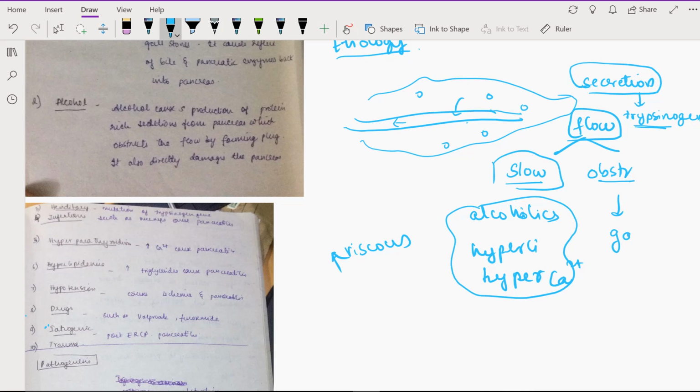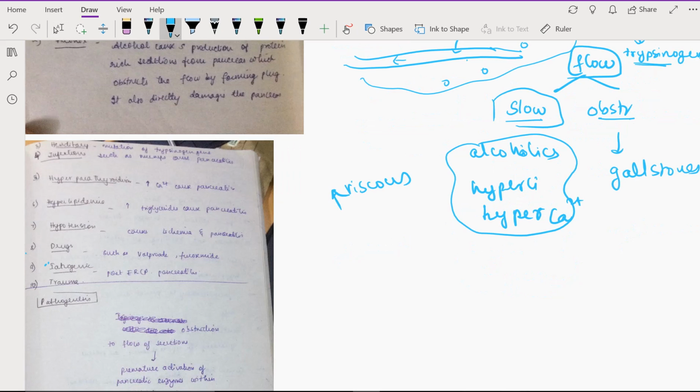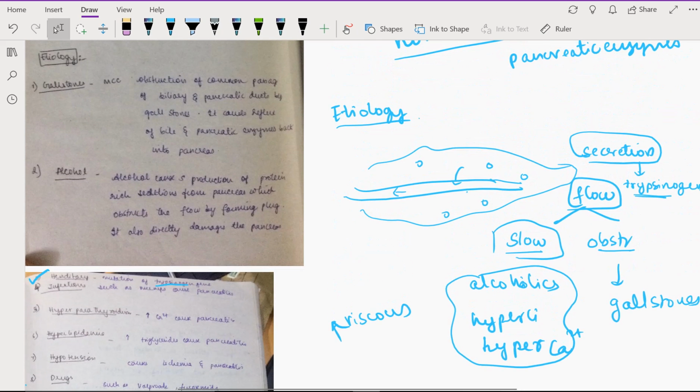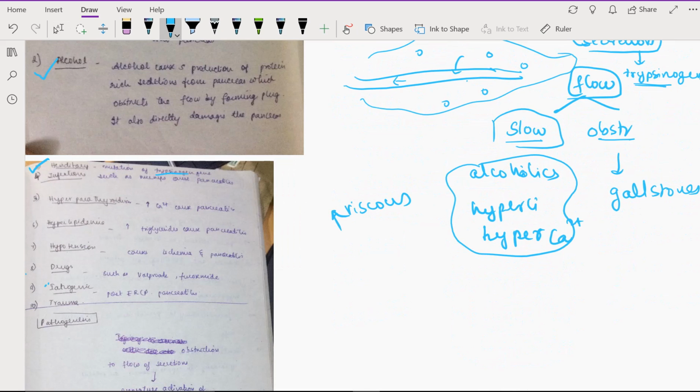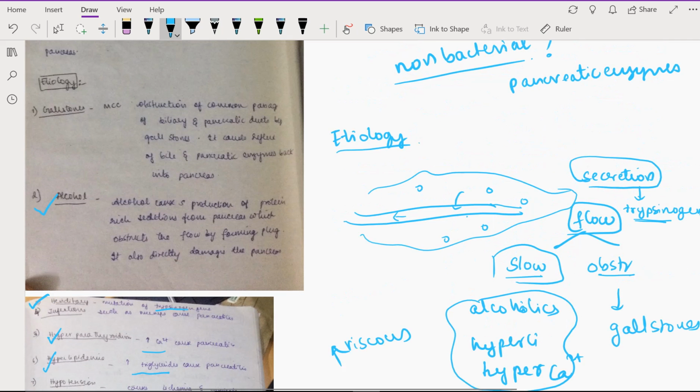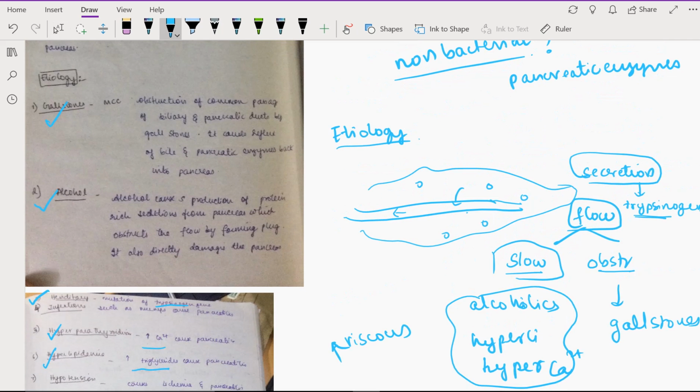and in case of obstruction, with gallstones. So now let's look at the etiology. The etiology is there are hereditary causes where there is mutation of the trypsinogen gene, or there can be slow flow. Slow flow can happen due to alcohol. It can happen due to hyperparathyroidism, which increases calcium, due to hyperlipidemia, which increases triglycerides, or it can be due to obstruction, which is gallstones.